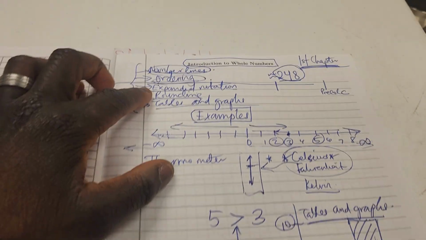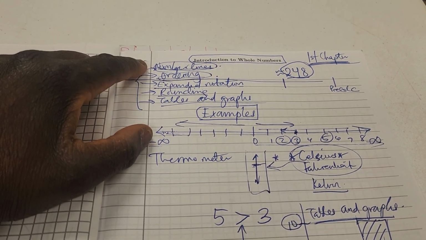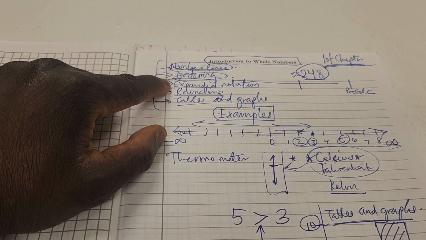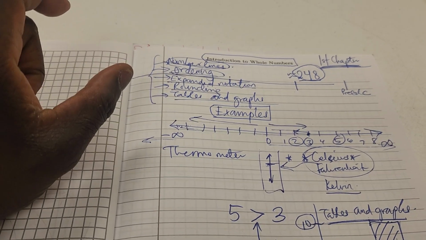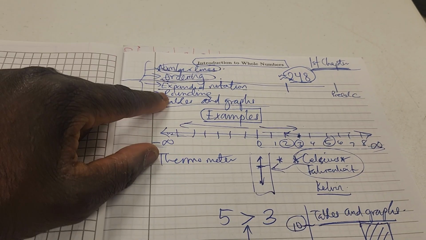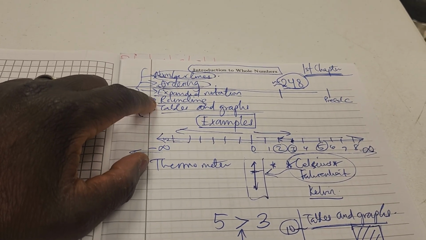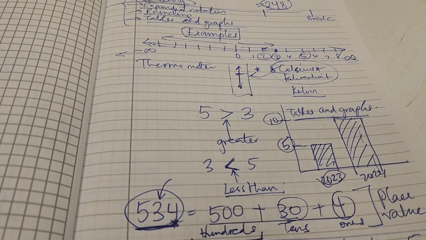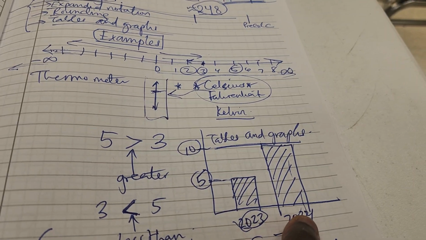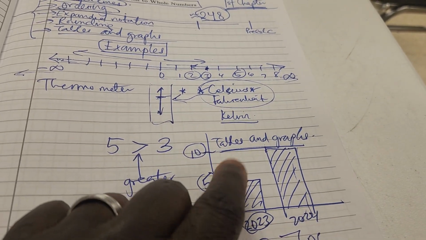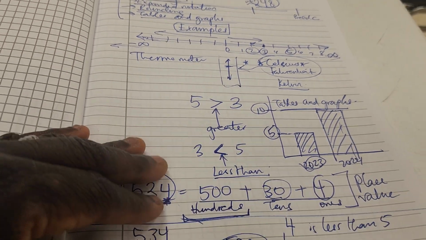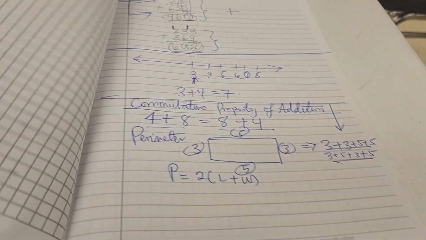Next, we are doing a quick recap here. You need to know about number lines. You need to know how to order numbers from smallest to the largest. You need to know about expanded notation, where you could take a number like 248 and break it down into 200 plus 40 plus 8. And then rounding, and being comfortable with how to interpret tables and graphs. So for example, here, if we're looking at something that happened in 2023 that correlates to this 5, and 2024 that correlates to this 10, that's how we use tables and graphs. The greater than sign and the less than sign, right? Very important. And then some expanded notation.